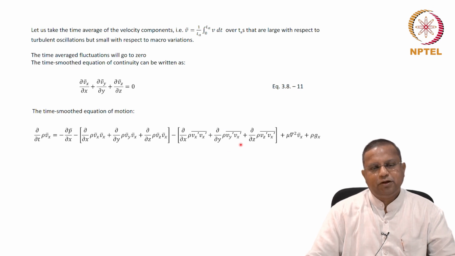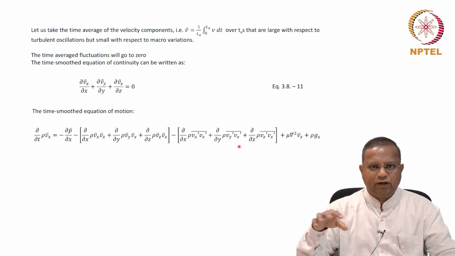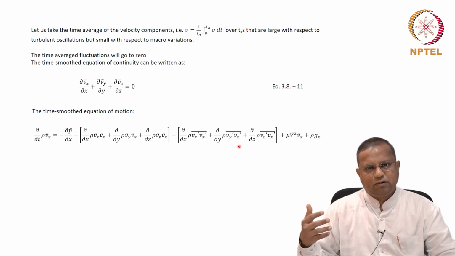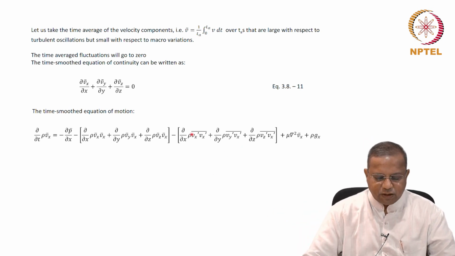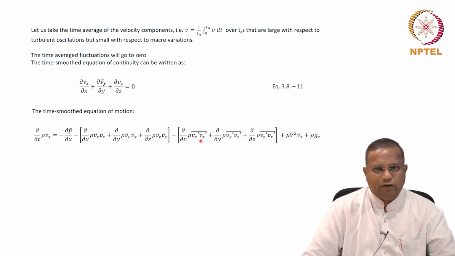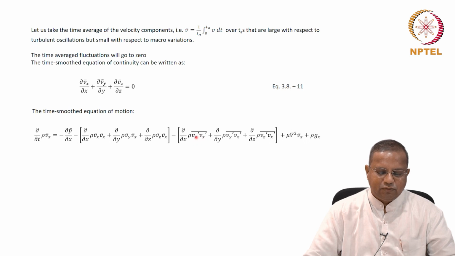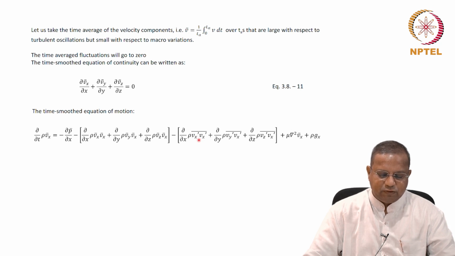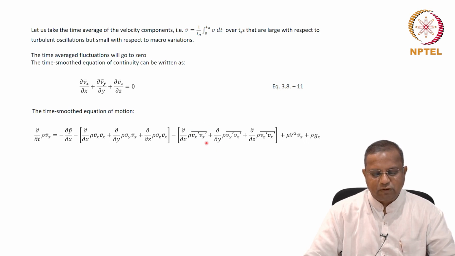Why? Because when you take the fluctuation and take the average, that goes to 0. But what are these? These are products of the fluctuations. They will not go to 0, right? For example, we are taking the product and even the negative would become positive, and therefore the product will not go to 0. And this is not just the product. You're taking the product of the fluctuation, Vx bar, and taking an average of those. Those terms will remain when you work things out.